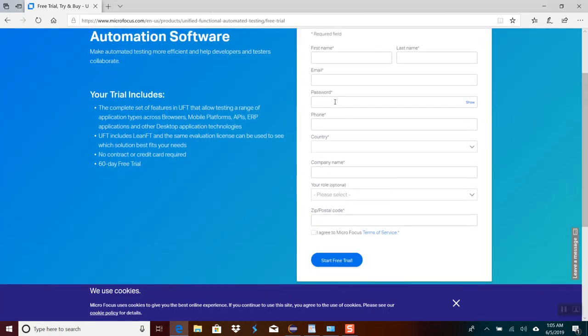You're going to have to fill out this information: first name, last name, a valid email address, password, phone number, country, company name, your role, zip code, and check the checkbox. After that, click start free trial.